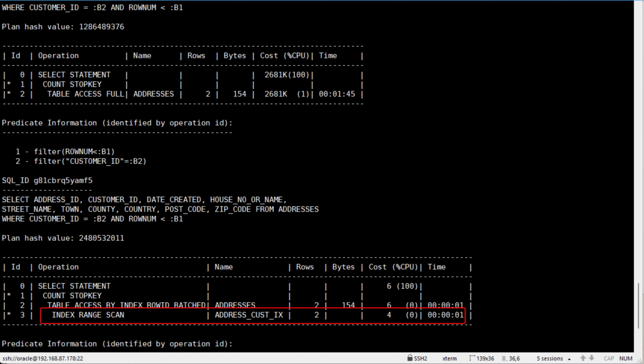Plan 2 leverages the address-cast index for quick access, keeping the cost at just 6 and finishing in 1 second. Conversely, Plan 1 skips the index and does a full scan on the table addresses, resulting in a scary cost of 2.68 million and an extremely long execution time of 1,045 seconds.